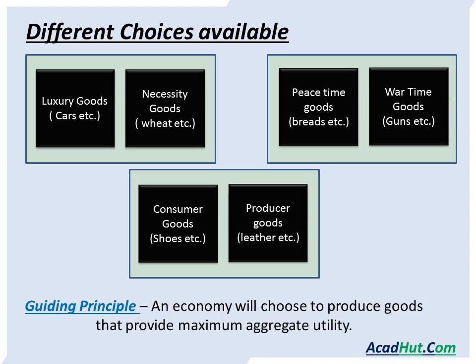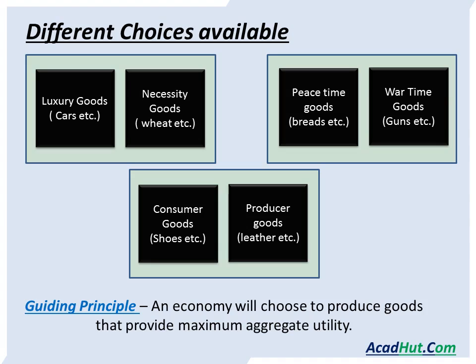इकोनॉमी को कैसे पता कौन से गुड्स बनाना उसके लिए बेस्ट रहेगा? For that thing, the guiding principle comes into action. Guiding principle guides the economy about how to take the decision. So the guiding principle here is an economy will choose to produce goods that provide maximum aggregate utility.